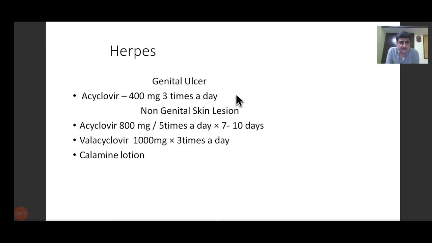So, the drug of choice for genital ulcer is acyclovir at a dose of 400 milligram. But if it is a skin lesion, not affecting the genitalia, then the dose is slightly higher. It is 800 milligram 5 times a day for 7 to 10 days. The dose is lower for a genital ulcer, whereas for a non-genital skin lesion, the dose is slightly higher. This is for the herpes, which we had studied in the last lecture.